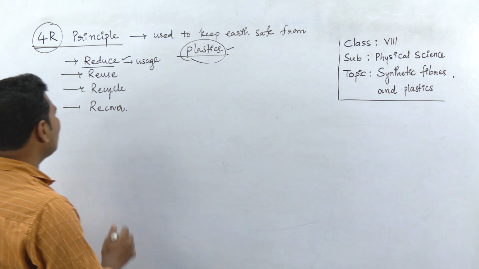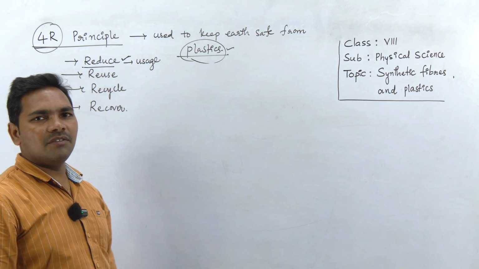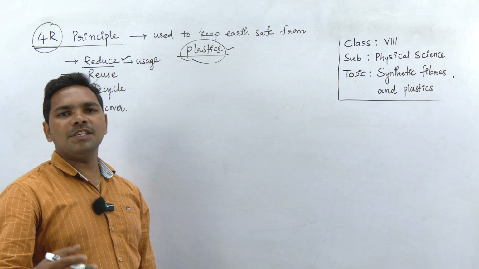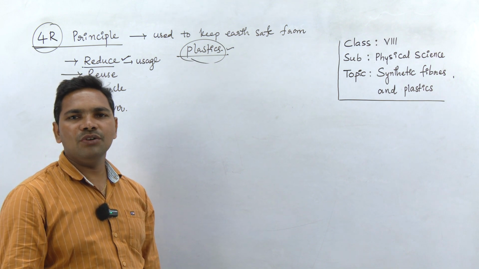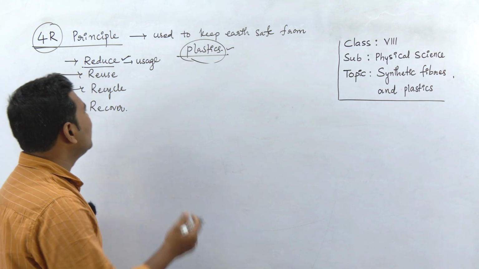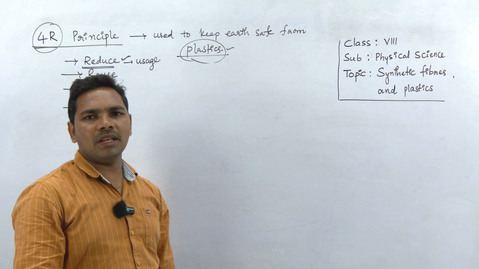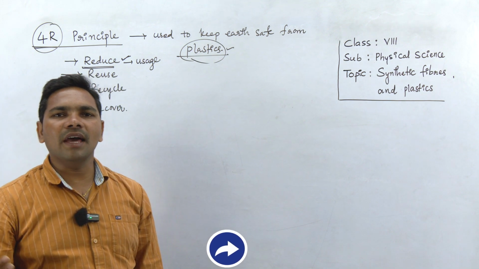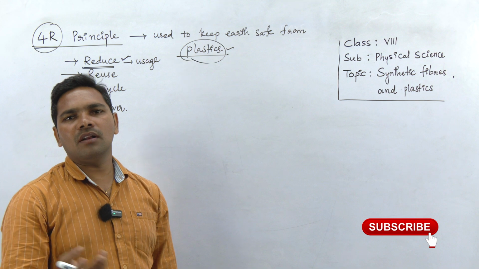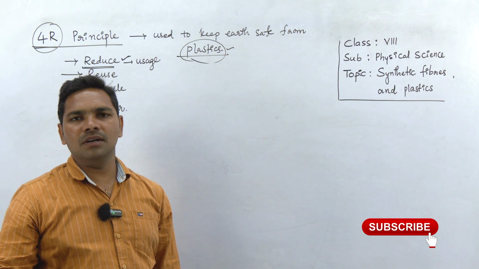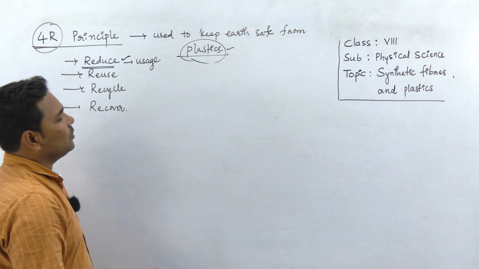Okay, it's a difficult process, so we have to avoid the usage of plastic whenever possible. We can reduce: instead of disposable glasses, we can use paper glasses, right? We can use wooden spoons, right? Whenever you go shopping, like to markets, we can carry our own bag, which may be a polythene bag, a paper bag, or a jute bag. Cotton bags, natural fiber bags, you can use, right?